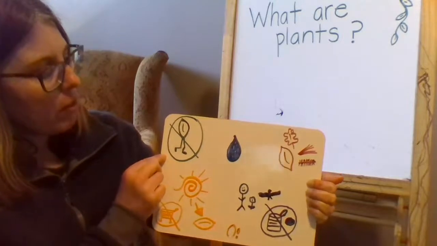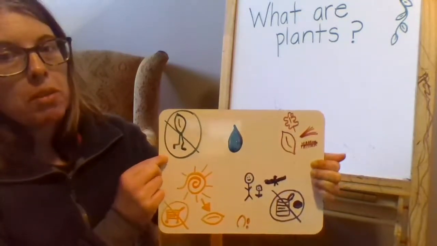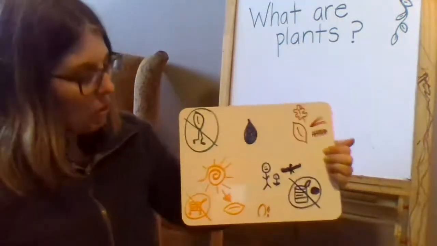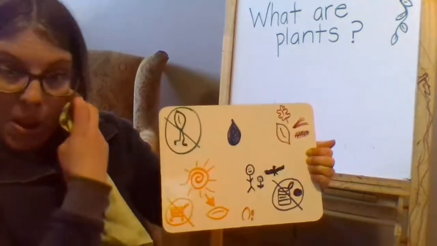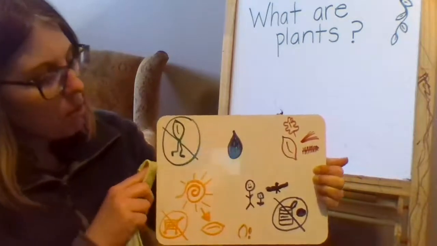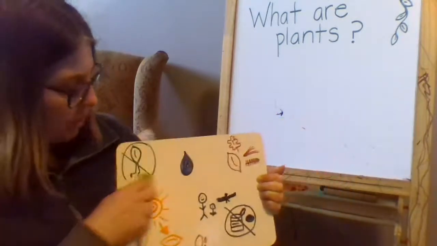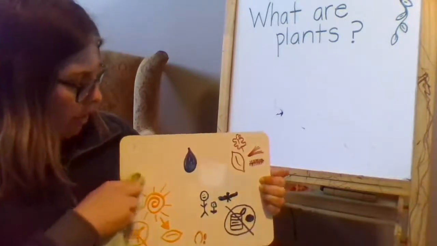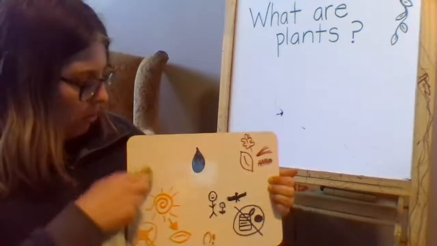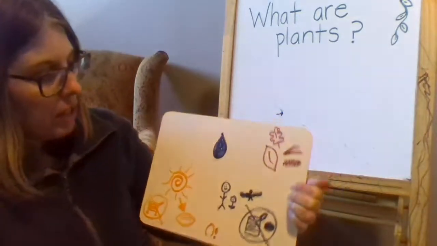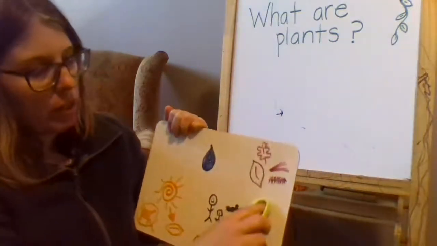This one is where I said that plants don't usually move around. Well, I think that's true for most plants. But remember, the phytoplankton are moving all the time in the ocean. Although that's not really from themselves, that's from the power of the ocean. But remember, the walking trees are able to move. So I'm going to cross this one off. Although most plants are rooted into the ground and don't move, there are also things like water lilies that aren't quite rooted into the ground.